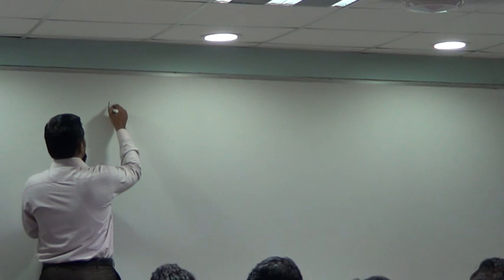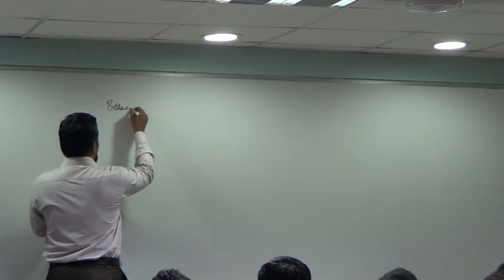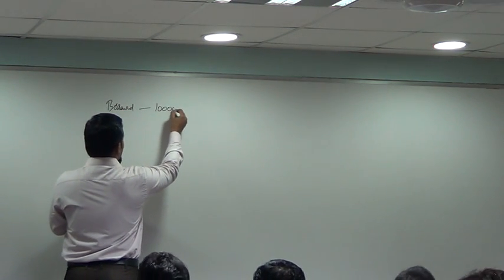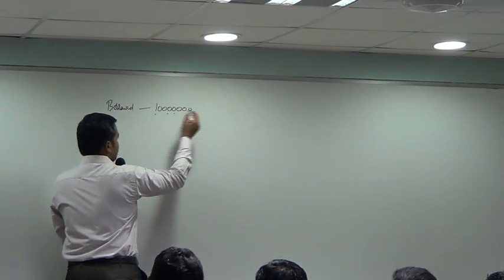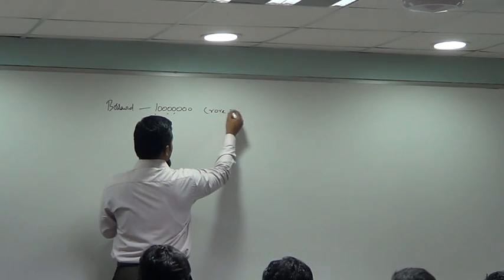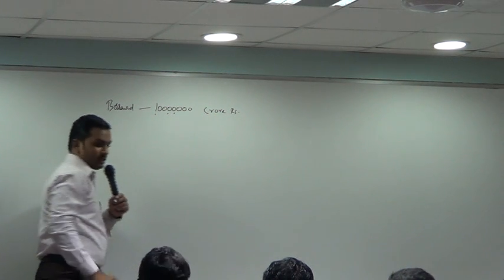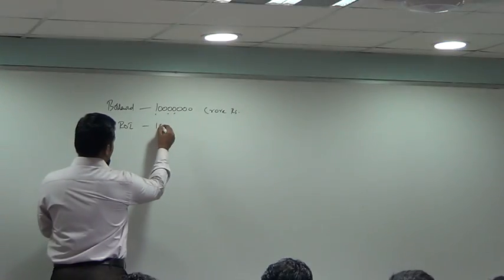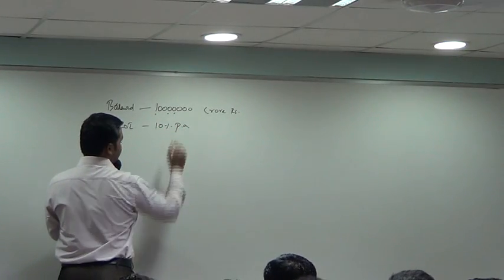Look at the board, everyone. Suppose a consignor has borrowed a crore of rupees to start business. A consignor to start consignment business at a particular place, he borrowed 1 crore rupees. Rate of interest is 10% per annum.